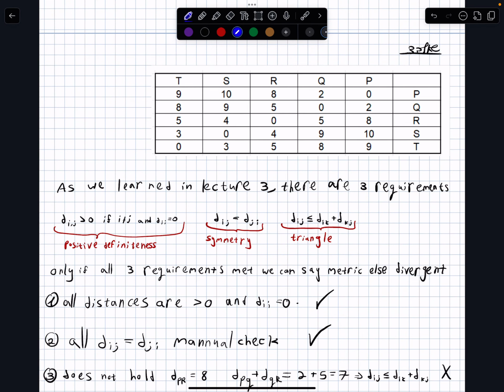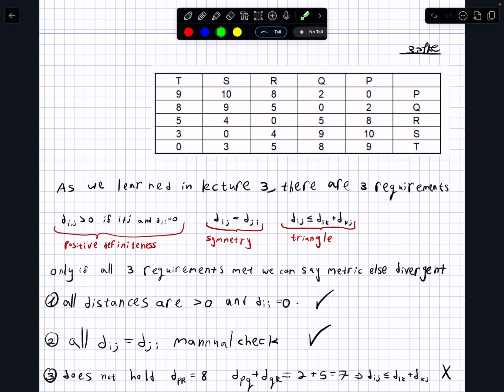Hey guys, so we have this question, and the first thing we were being asked to do is, for everything here is a distance, so the distance between P and Q, P and R, Q and R, everything. So we were asked, is this matrix a metric?